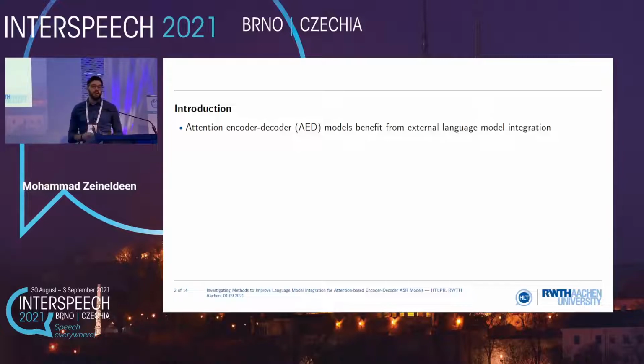So to begin with, attention encoder-decoder models benefit from external language model integration. Usually we have much more monolingual text data, and we train an external language model on this. And when we integrate this with the ASR model, we get much more improvement.